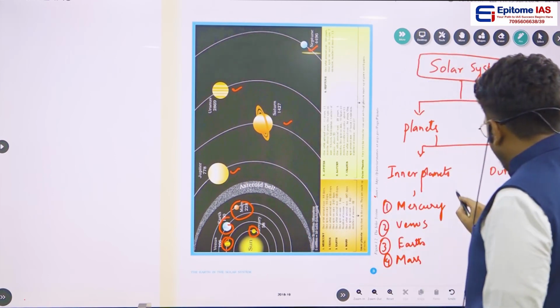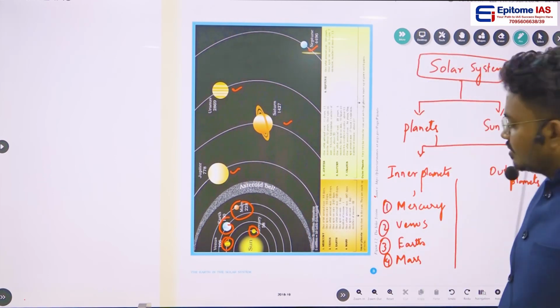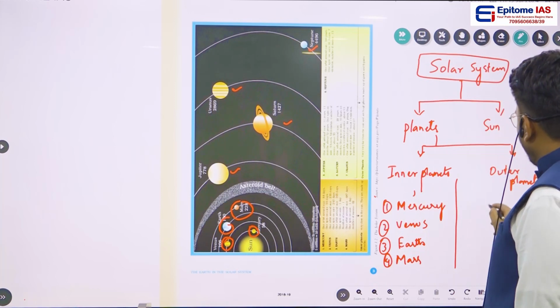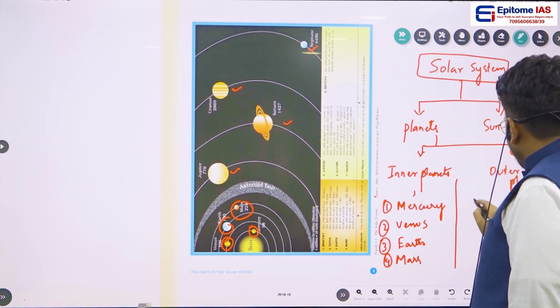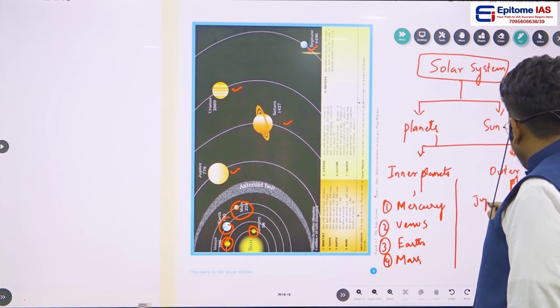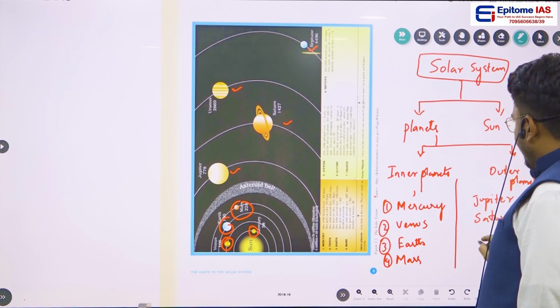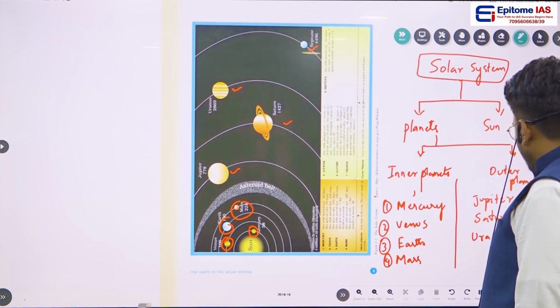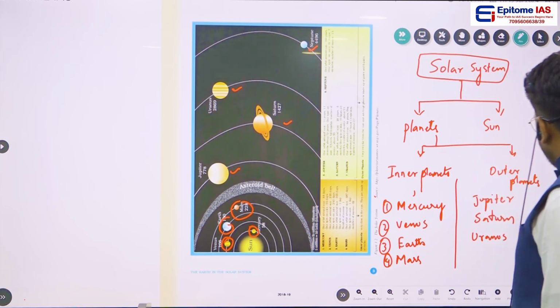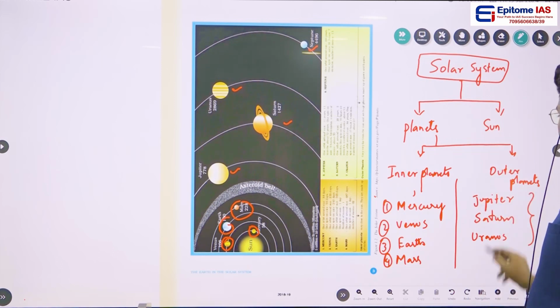So all the 4 planets, Mercury, Venus, Earth, Mars, are called inner planets, and the remaining planets, that is Jupiter, Saturn, and Uranus, all the remaining 3 planets are called outer planets.